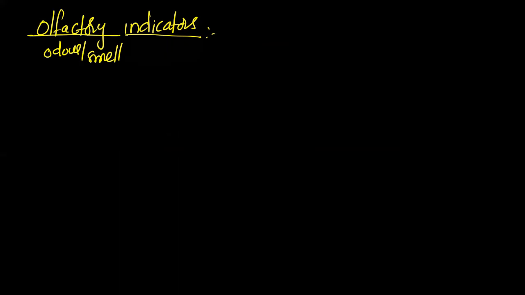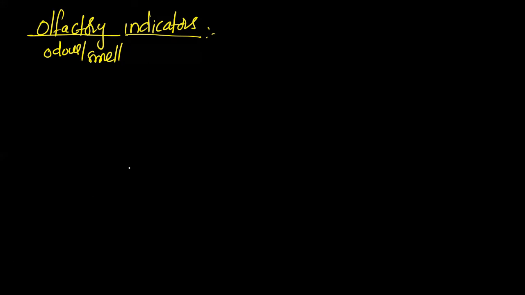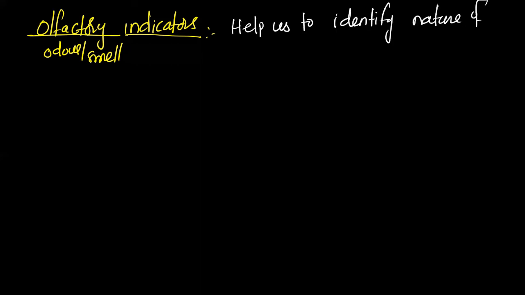So what is the role of olfactory indicators? Same as normal indicators, they help us to identify the acidic or basic nature of the given compound.